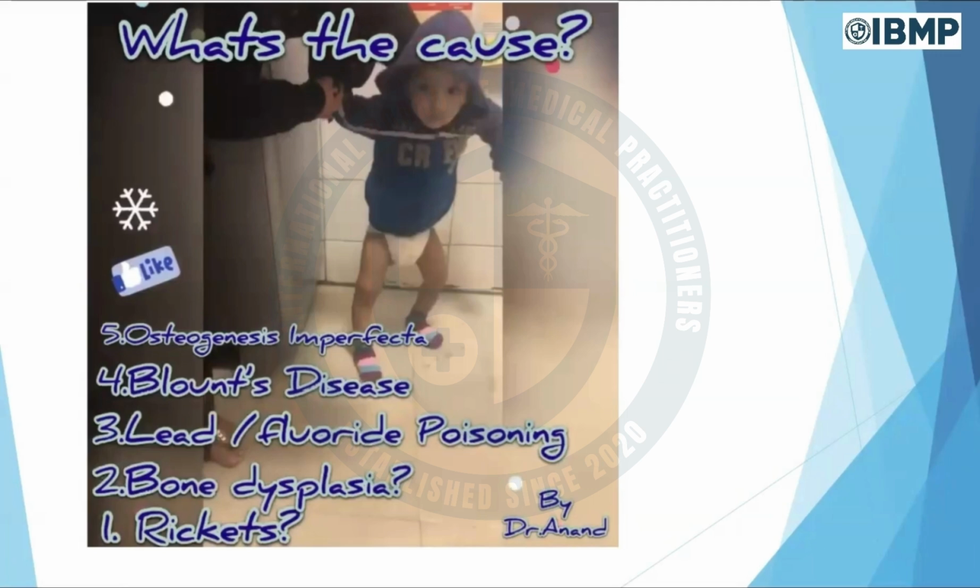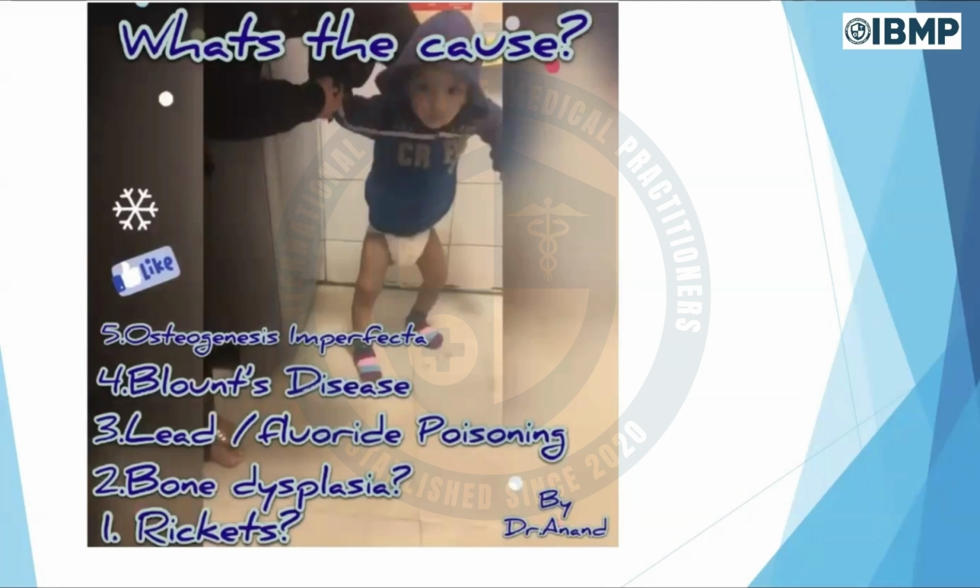Third is fluoride or lead poisoning. Fourth is Blount's disease, rare of the rare. And number five is osteogenesis imperfecta.